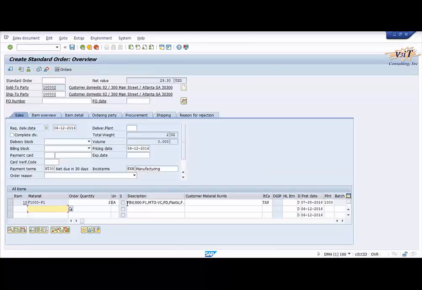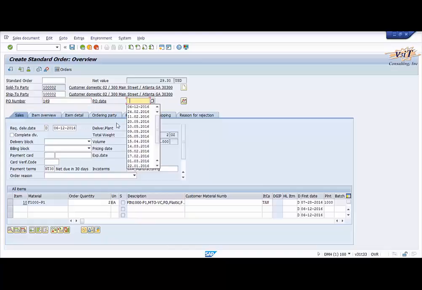In this sales order we can see that the system has picked by default the balance quantity as 2 numbers. So now we will save the sales order.